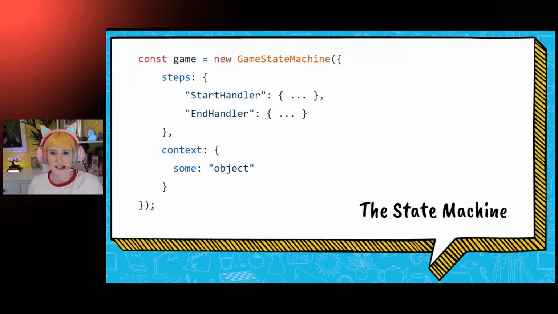So here we're creating a game state machine that takes a game definition, which is comprised of the steps that we spoke about earlier and an optional context object. And it manages which steps are executed and when. And it will always expect a game to have a start handler and an end handler. And it will use those strings to know which game steps we start and end on. And the constructor for the game state machine takes these steps and the context and saves them within itself.